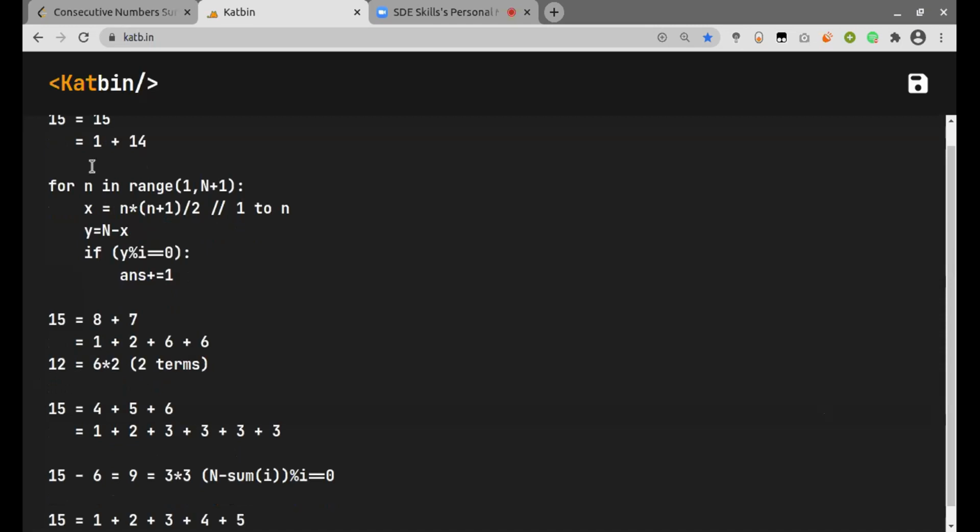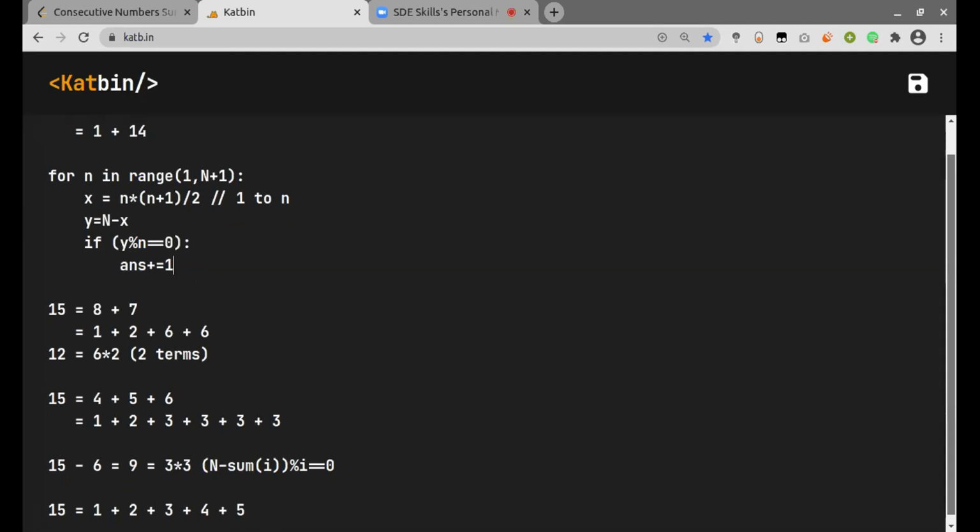Now when n comes out to be 3, the x value will be 6 here, and then 15 minus 6 will come out to be 9, and 9 is divisible by the total number of terms. Yeah, now it is clear. So the total number of terms is n here. So 9 modulo 3 will be again 0. So I'll increment my answer.